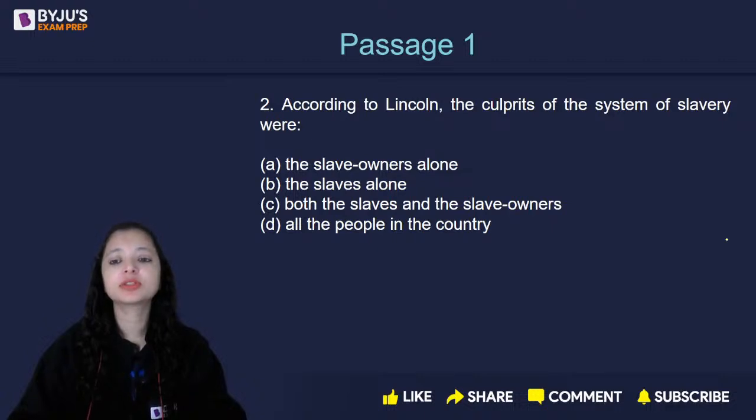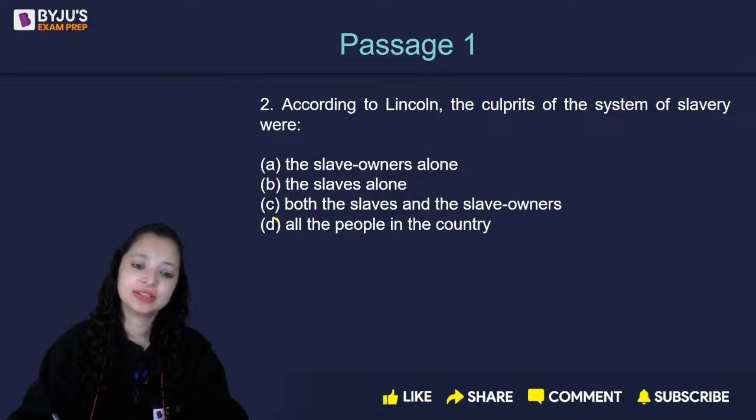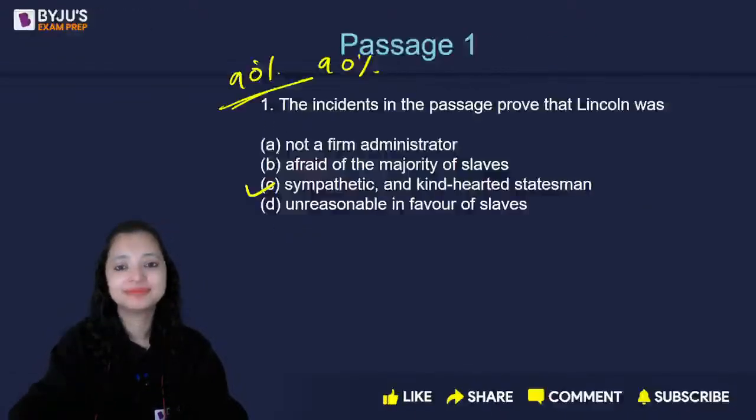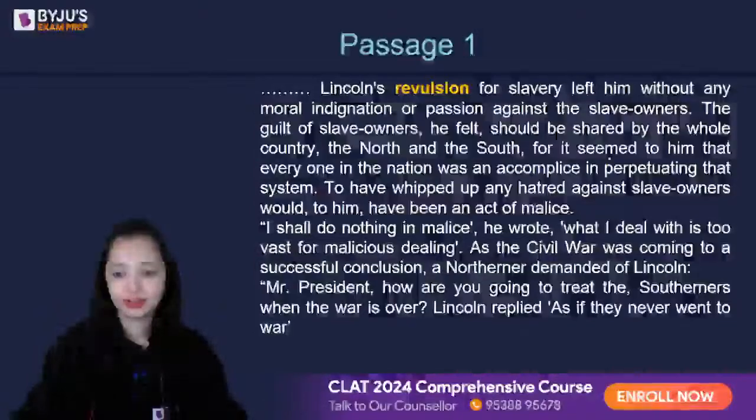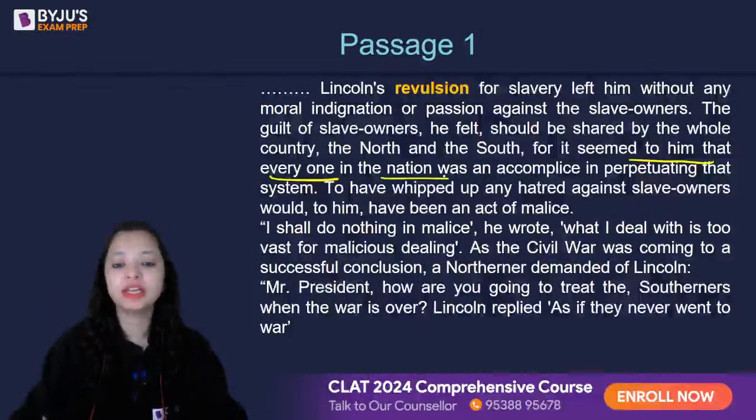According to Lincoln, the culprits of the system of slavery were... Who were the culprits? C again. Both the slaves and the slave owners. No, the correct answer is not a C. The correct answer is D. All the people in the country. It seemed to him that everyone in the nation was an accomplice in perpetuating that system. What was the system? Slavery.